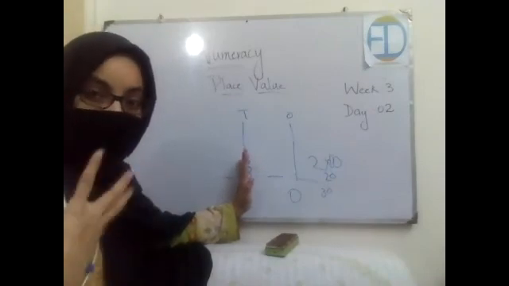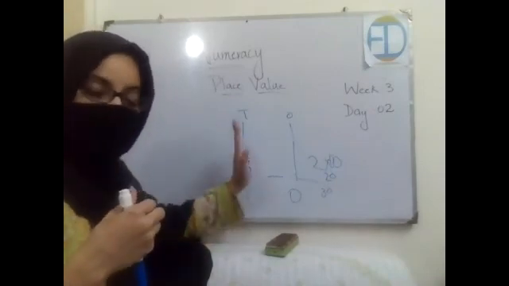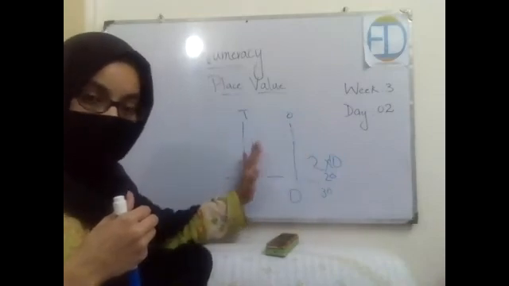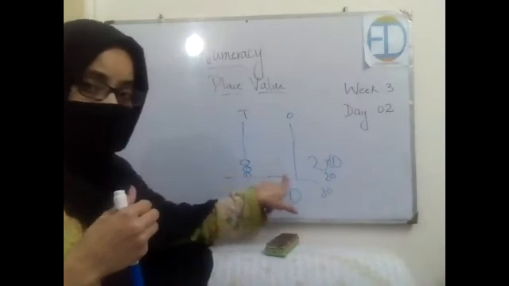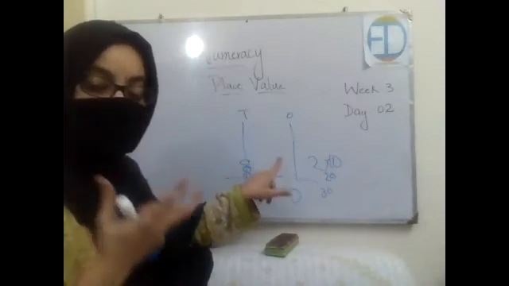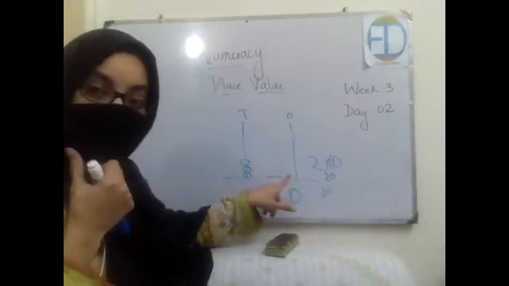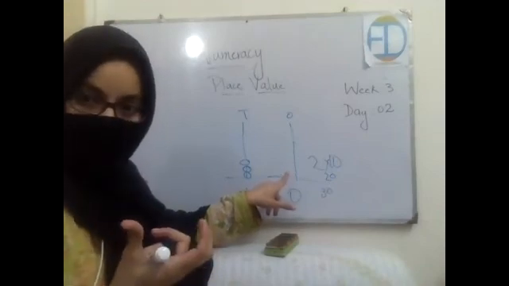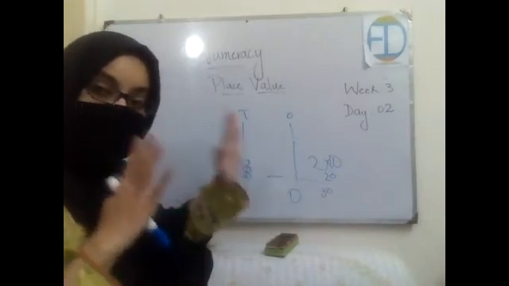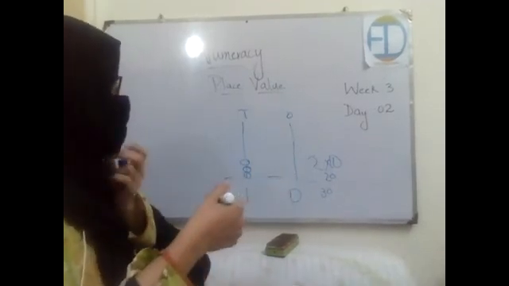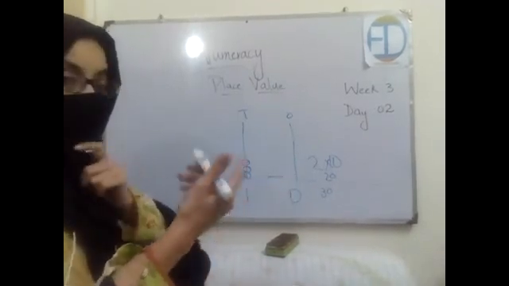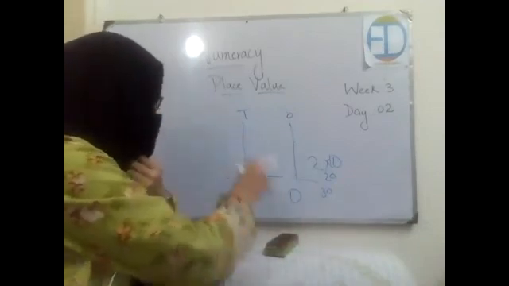Okay, so are you getting my point? One, the concept of ones and tens. So now if I ask you, there are three beads on this side, this means it's 30. So how many tens are there in 30? What would you say? Three sets of tens, right? Not three tens, three sets of tens. Let's say if I make bunties or chocolates in order to show the sets of tens, it would be like this.